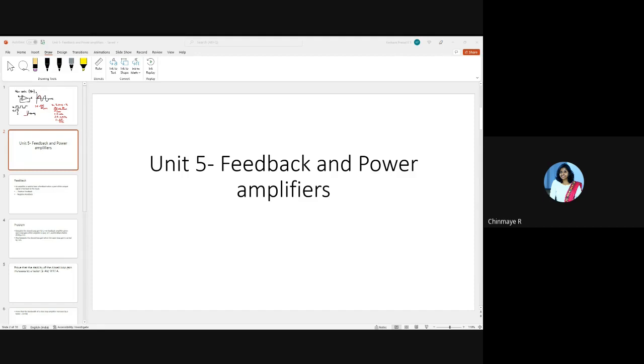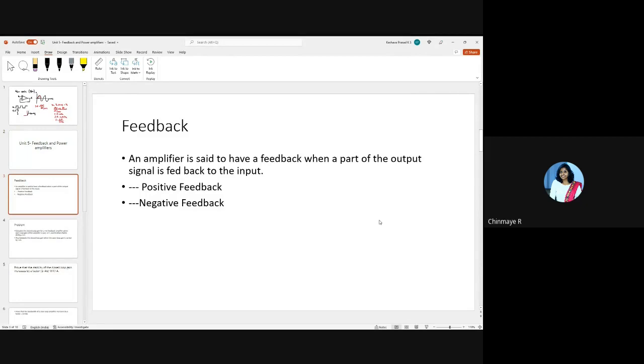So there are two types of feedback, right? So you know about it. So the feedback is, an amplifier is said to have a feedback when a part of the output signal is fed back to the input. So there are two types of feedbacks. One is the positive feedback and the other one is the negative feedback. So which one is better for an amplifier to operate linearly, correctly, efficiently?